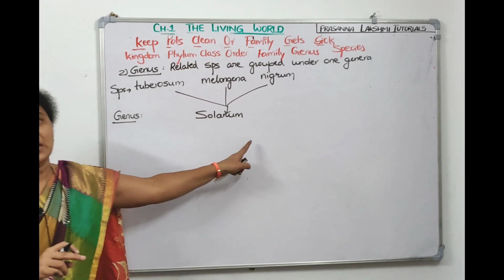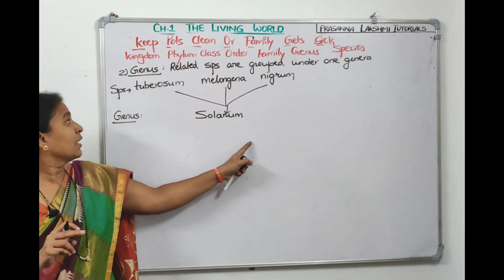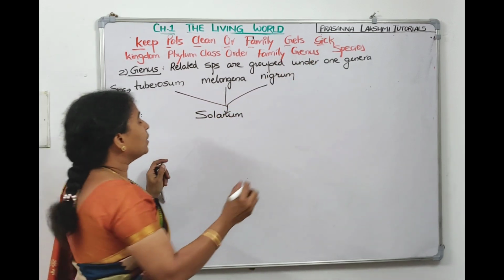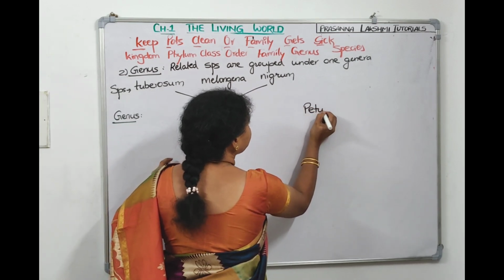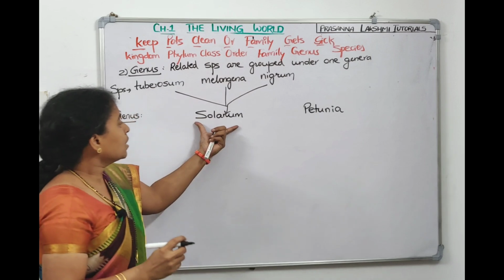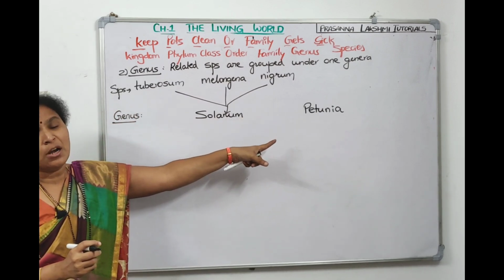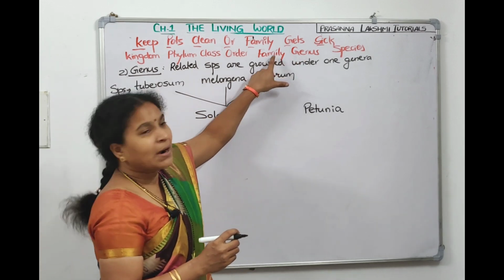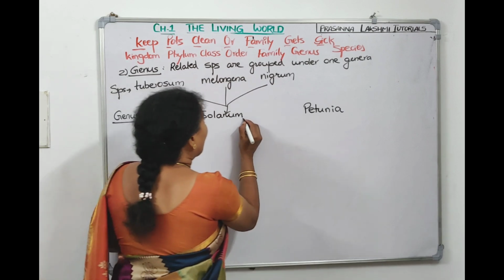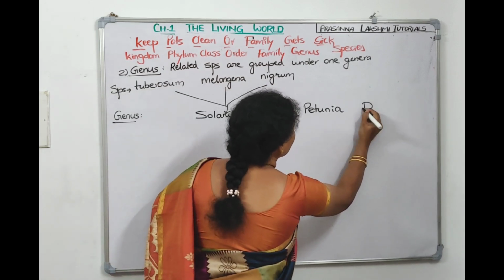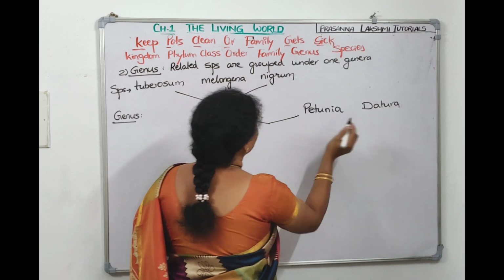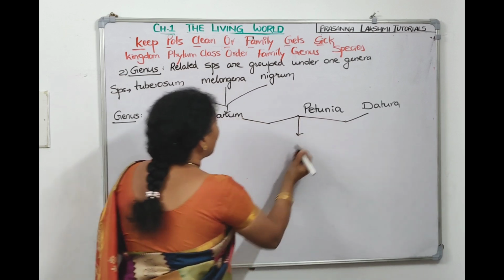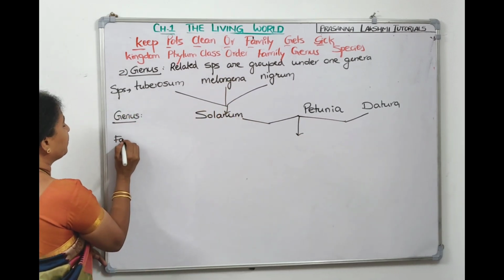Now, two or more genera will be kept under a family, right? Now, let us take one more genus. The other genus is called Petunia. This is one genus, which is called Solanum. There is one more genus, which is called Petunia. Two similar genera will be kept under one family, like Solanum and Petunia. If you want, we can take Datura also. One more genus we can tell. Solanum, Petunia and Datura are kept under a common family.